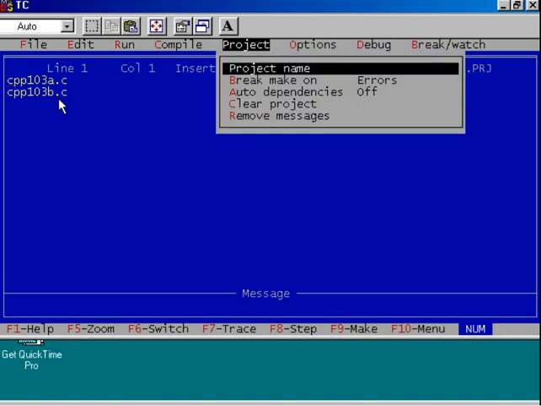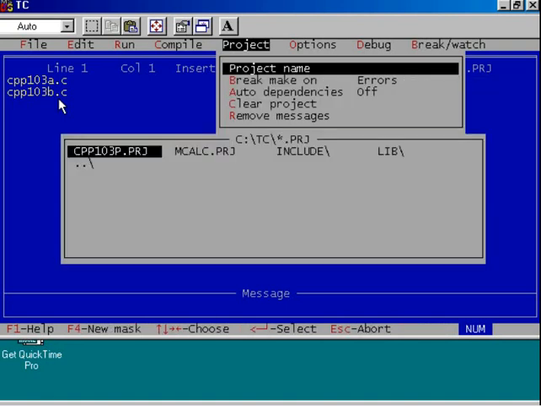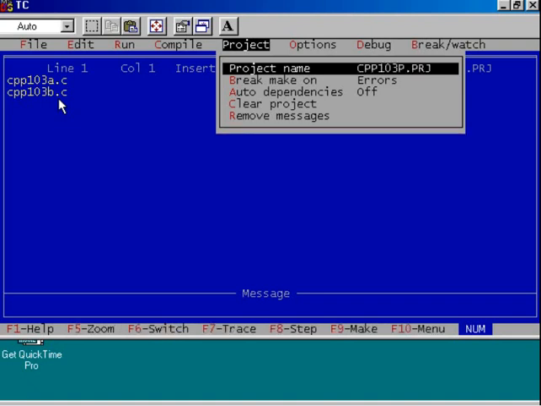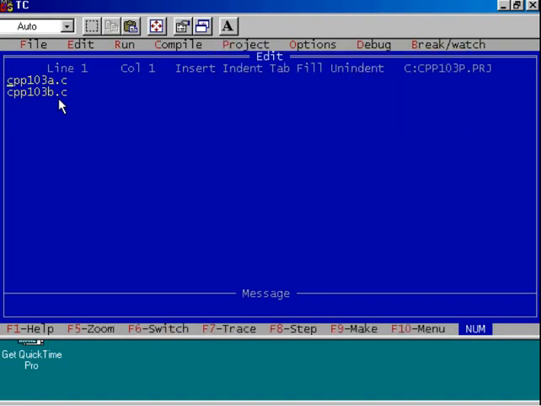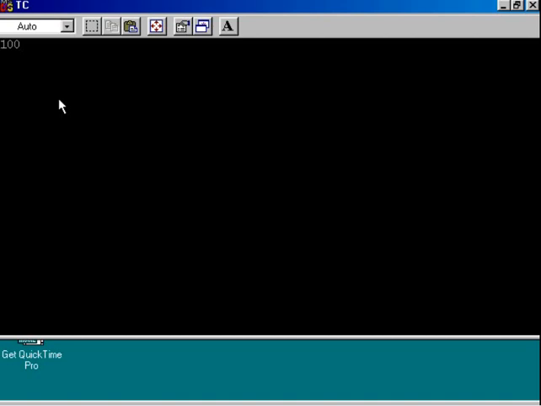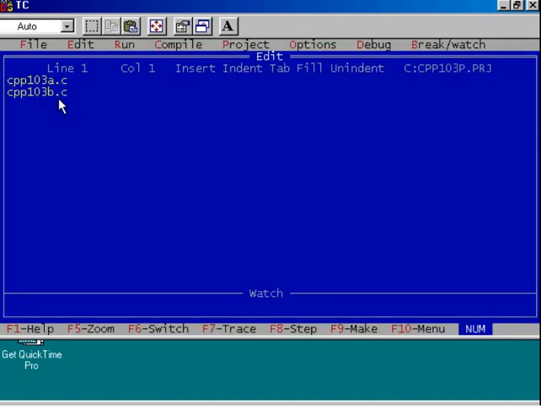Press Alt P. Press enter and choose this file cpp103p.prj. And now compile the project by pressing Ctrl F9 key. See the output at DOS prompt. 100 is displayed. Is it clear? Understood what we have done?